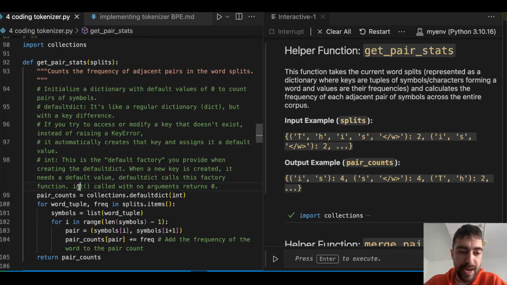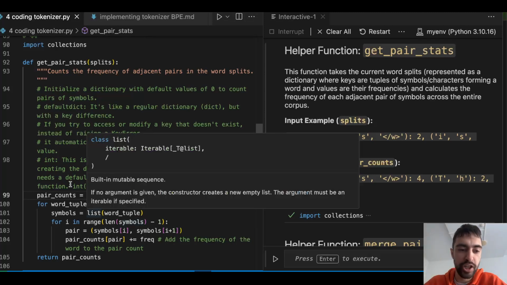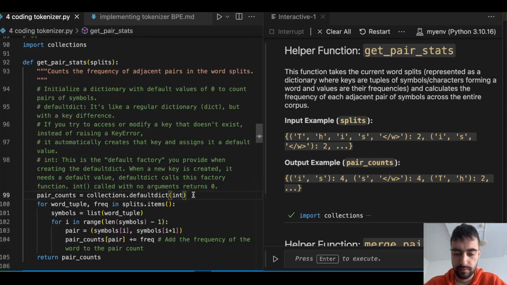And here we define this int factory, and if it doesn't get any arguments, which it will not here, it will just return 0. So we will create a new key and assign 0. This will happen if we try to access a key that doesn't exist within this dictionary.